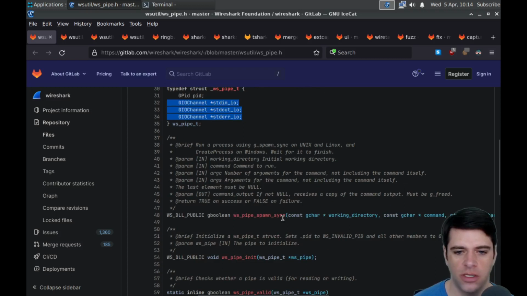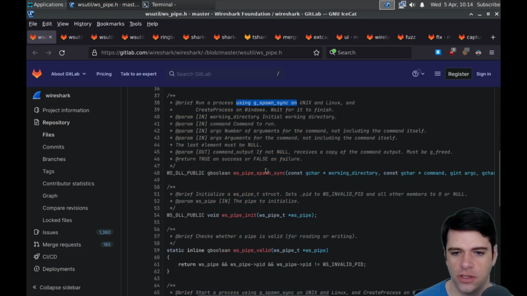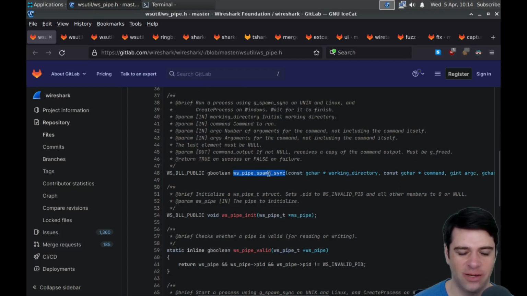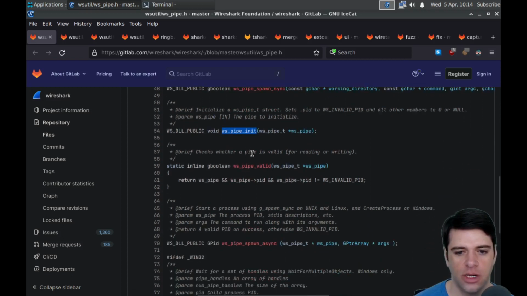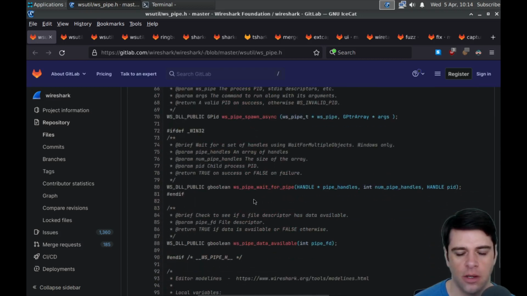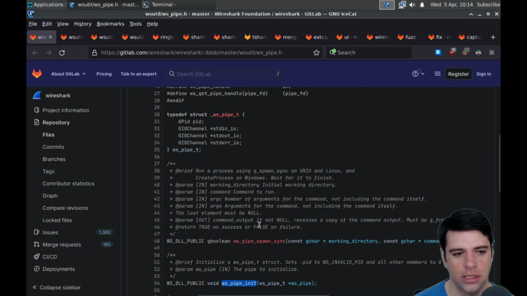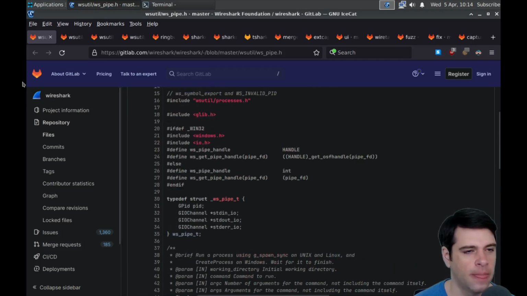Then spawn sync: run a process using gspawn sync on Unix and Linux and CreateProcess on Windows, and wait for it to finish. So we're going to spawn something synchronously and wait for it. We can initialize the pipe by passing in a pointer, check whether the pipe is valid, and wait for the pipe. Okay, that seems good. I'm not going to look at the implementation of pipes.